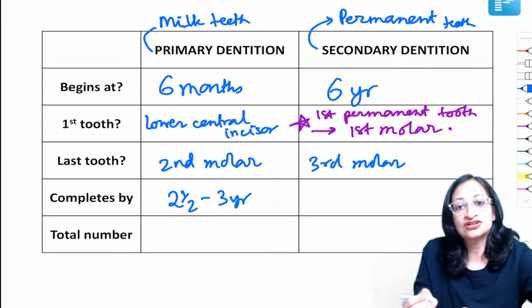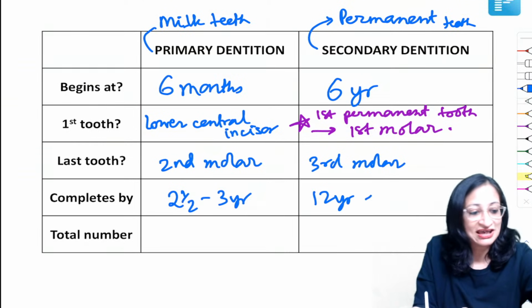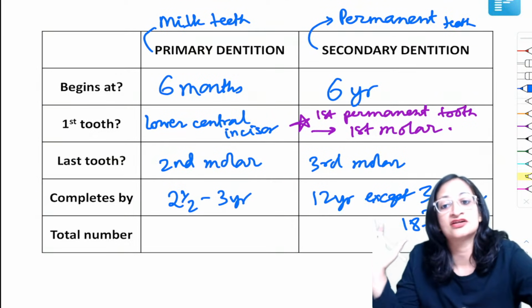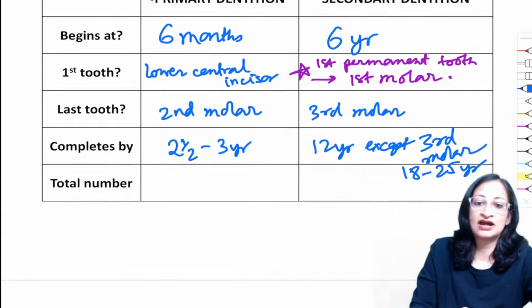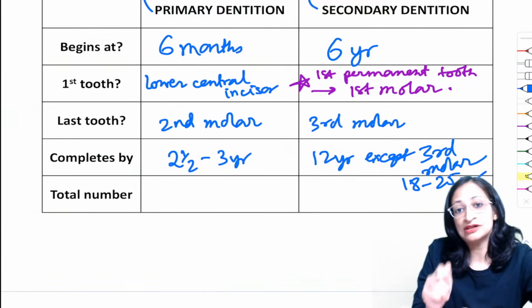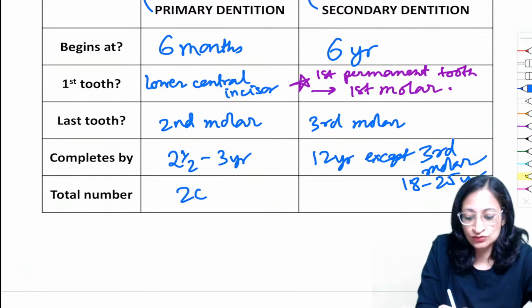While secondary dentition completes by around 12 years of age, except the third molar which comes anywhere between 18 to 25 years of age or may even come later in life. May not come in some also, right? Total number of teeth in primary dentition. So total number of milk teeth that a child can have is 20.